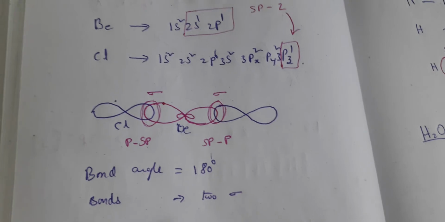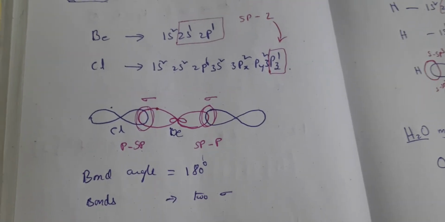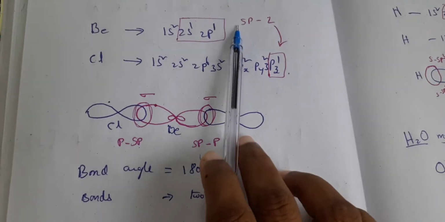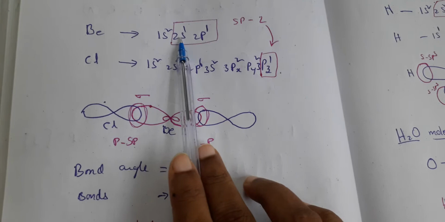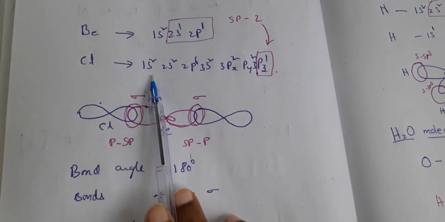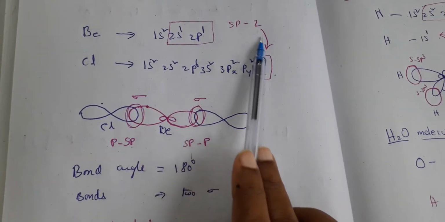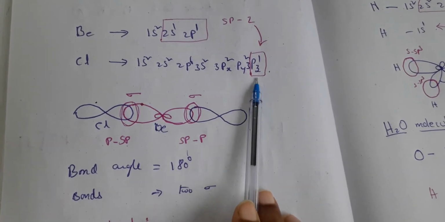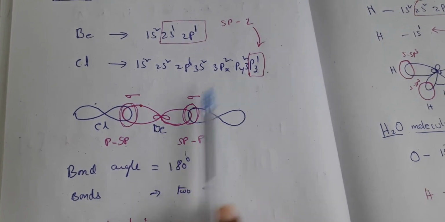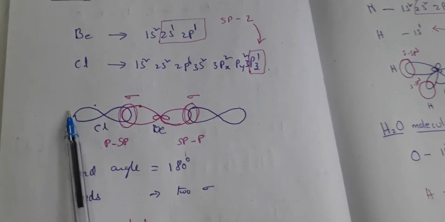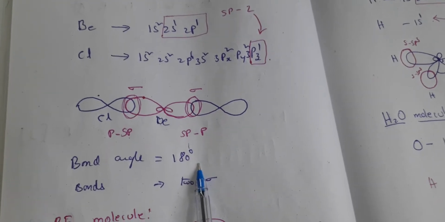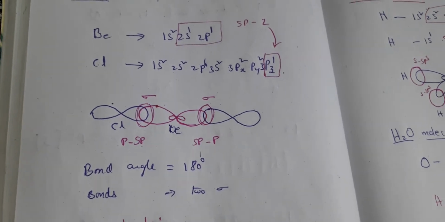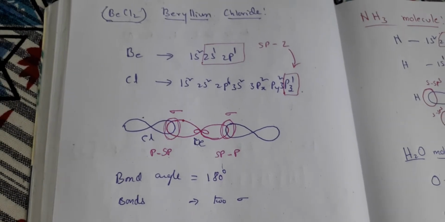If it is asked for a 4 mark question, first of all you have to define what is meant by hybridization. Then you should speak of what hybridization is taking place here, that is sp hybridization. Then you must write about the electronic configuration of beryllium and chlorine, and which particular electrons are going to combine with which electron in the chlorine, and why we need two chlorine atoms for beryllium chloride. Then you have to discuss the structure, and after that write the bond angle and the kinds of bonds formed. Clear children? So with all these points you can make it a 4 mark question. So take a screenshot.